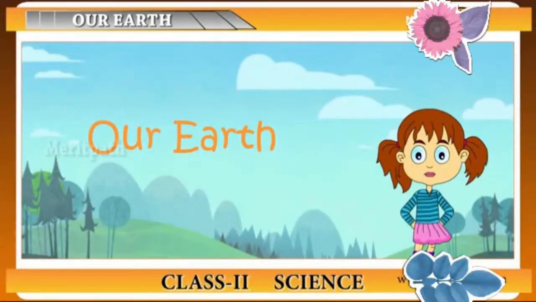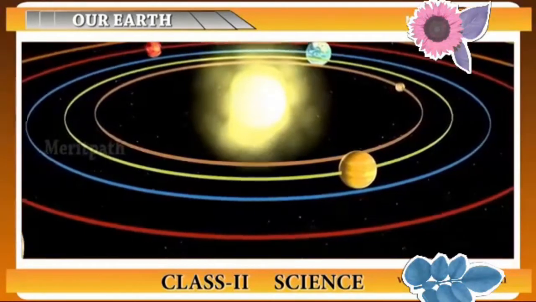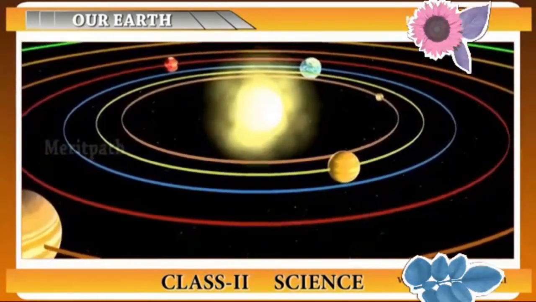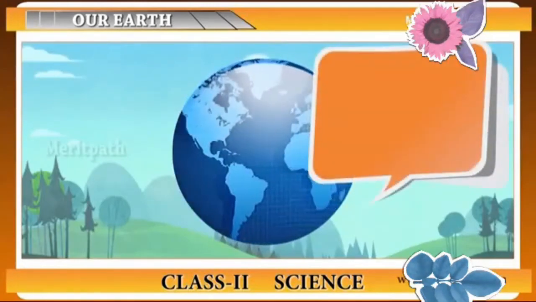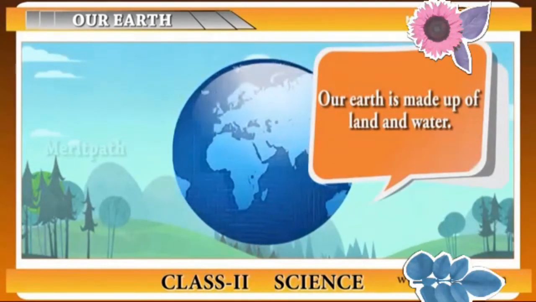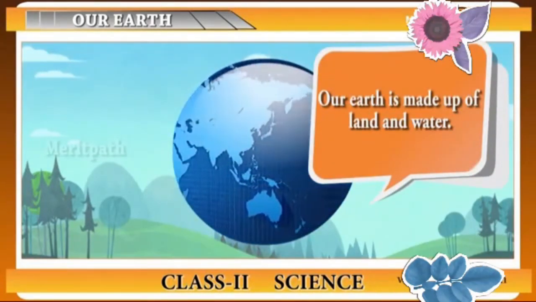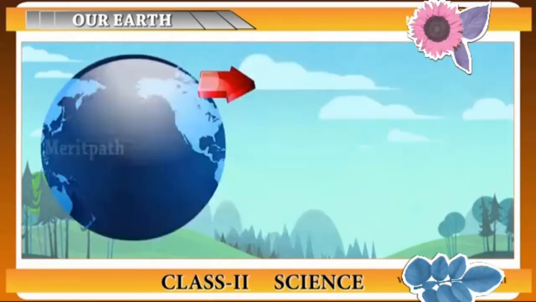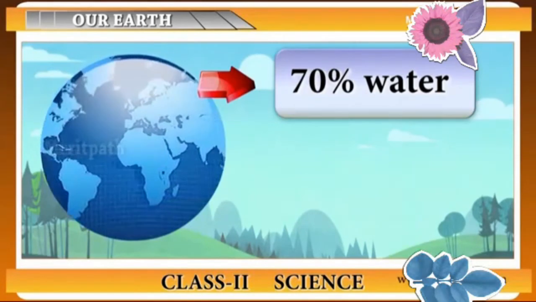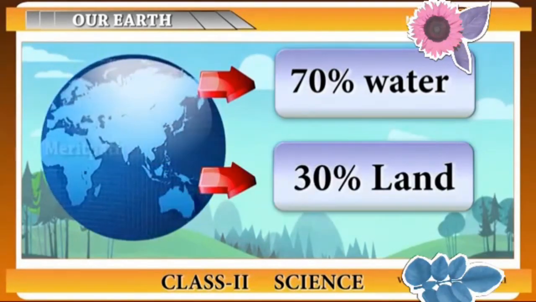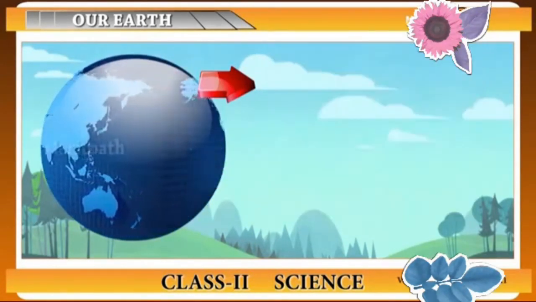Our Earth. Earth is the third planet from the Sun and it is the only planet to have life in it. We all live on Earth. In general, 70% of the Earth's surface is covered with water and 30% is covered with land.